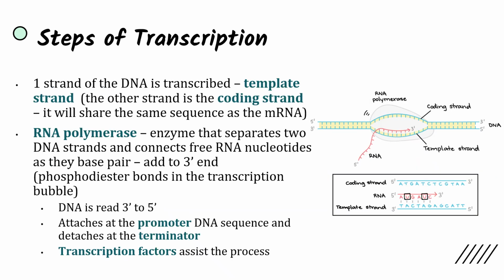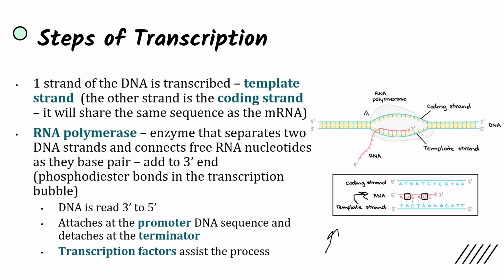So, in transcription, one strand of the DNA is transcribed. This is the template strand. That's what the mRNA is going to be based off of. So if we look at this picture right here, we see our template strand having a thymine, an adenine, and a cytosine molecule. So RNA is going to be basing off of that, and it's going to be creating base pairs to those nucleotides in the DNA strand.